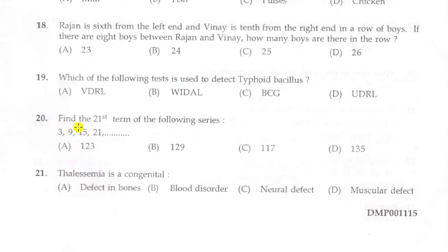Next question. Find the 21st term of the following series. So this is the series, that is 3, 9, 15, 21. We have to find out the 21st term. While checking the difference between these numbers, that is 9 minus 3 is 6, 15 minus 9 is 6, 21 minus 15 is 6. So 6 is the common difference. And it is a question from the topic arithmetic progression. Let us see how we can solve this problem.